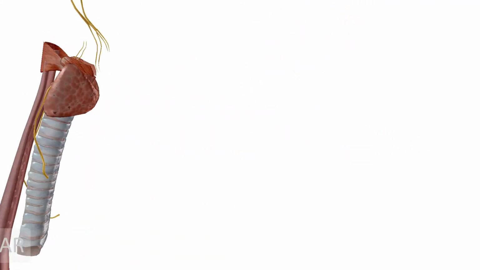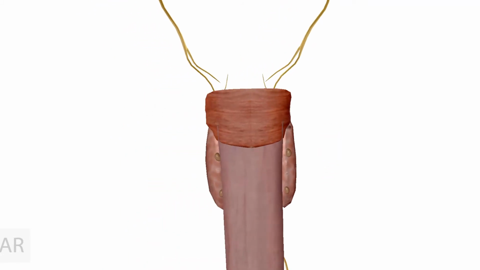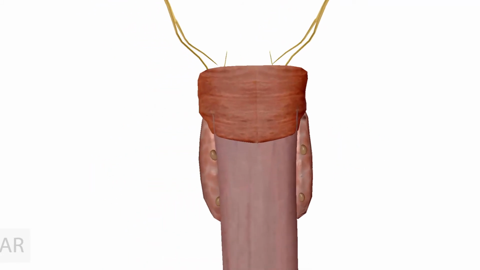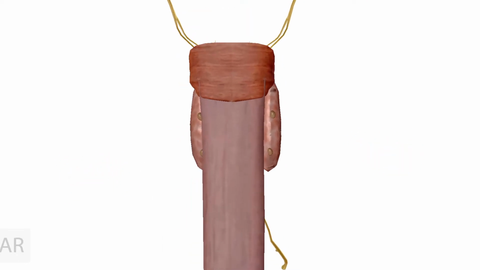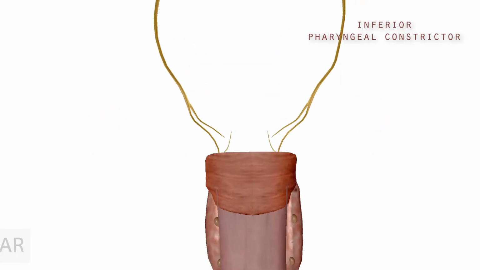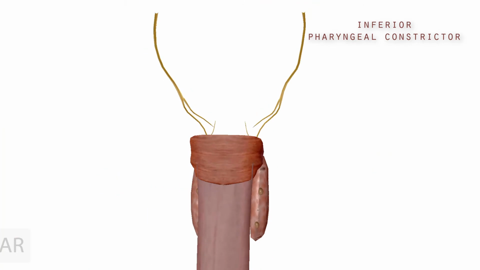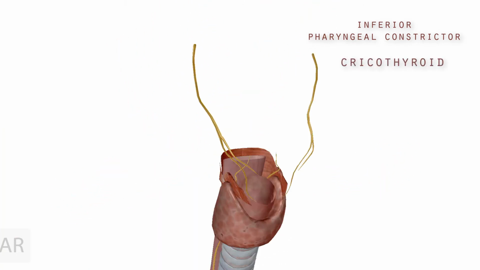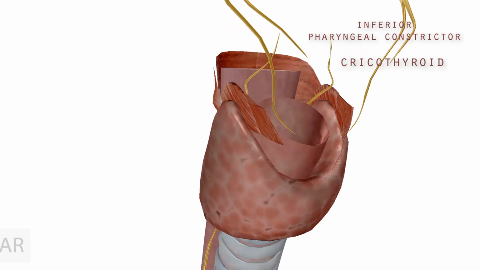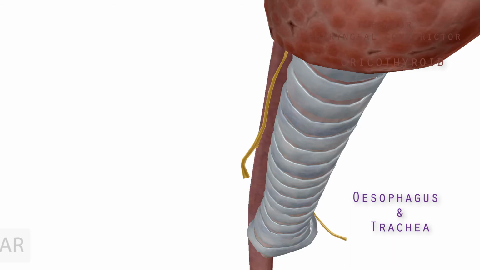So now we have seen the few points about the relation to the medial surface of the thyroid gland. We have discussed two types of muscle, that is the inferior laryngeal constrictor muscle. So here it is the inferior constrictor laryngeal muscle, and one more muscle is the cricothyroid muscle. So here it is the cricothyroid muscle, and the two tubes, that is the esophagus and the trachea.